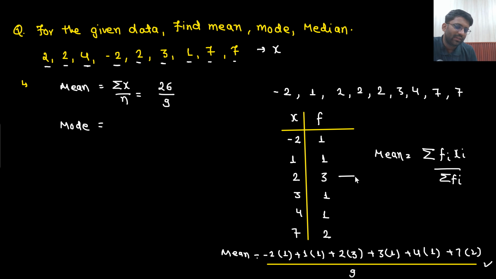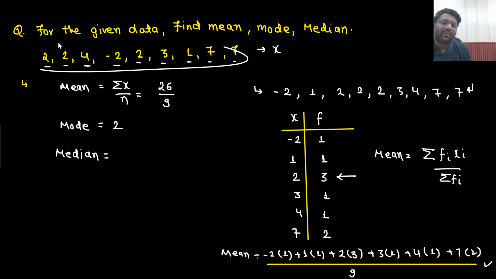And what do you mean by mode? The number which is appearing the most times. So 2 is appearing the most times, so this is the mode. And what do you mean by median? Median means the number which is right in the middle. But you need to arrange the data either in increasing or in decreasing form. So I have put the data in increasing form, right? Minus 2 is the minimum, then 1. So randomly you cannot say, sir, here what is the number that is in the middle?